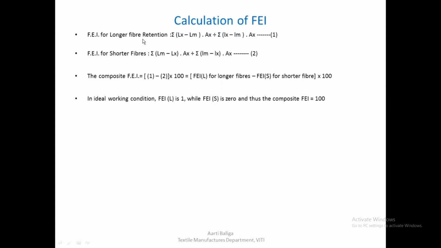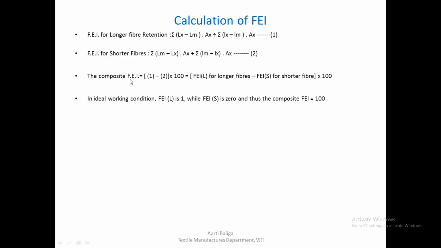So if those are the variables that we are allocating, then the fractionating efficiency index for longer fiber retention would be sigma (Lx minus Lm) into Ax divided by sigma (small Lx minus Lm) into Ax, which would be the first equation. The second one, the fractionating efficiency index for short fibers, would be sigma (Lm minus Lx) into Ax divided by sigma (small Lm minus Lx) into Ax, which is the second equation.